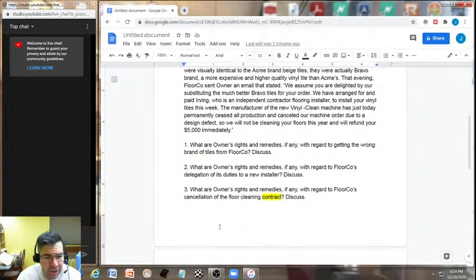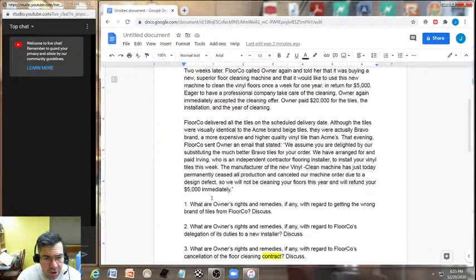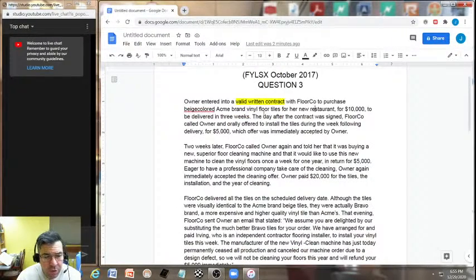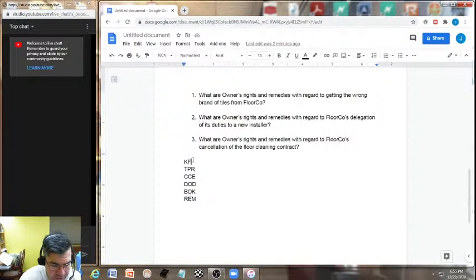Now, looking at the first call, what are owner's rights, if any, with regard to getting the wrong brand of tiles? Well, going through our question, we've noticed that there's a valid written contract. And when that happens, the question is, do we still go through the applicable law? We sure do. So let's come down here and talk about that.